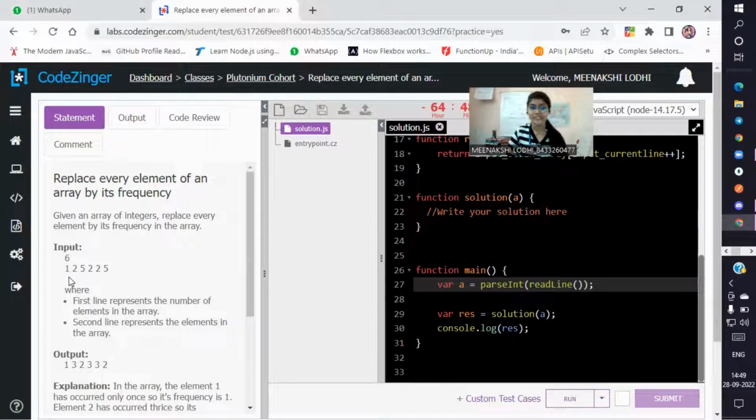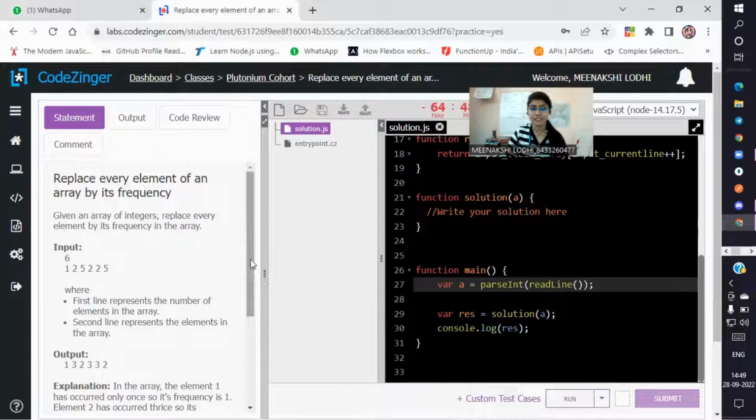First, we will check the frequency of each number. 1 has 1 frequency, 2 has 3 frequency because 2 comes here 3 times. We will replace 2 by 3, and 5 comes 2 times here, so 5 has 2 frequency. We will replace 5 by 2.